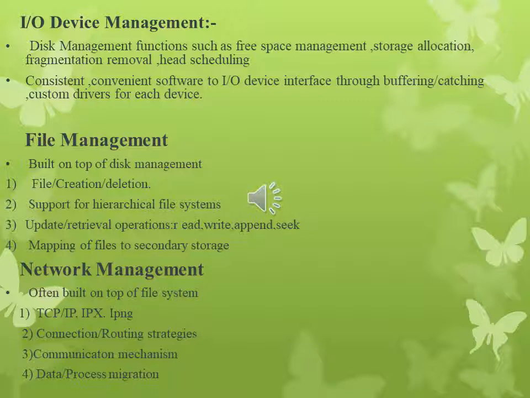A distributed system is a collection of computers or processors that never share their own memory or clock. In this type of system, all the processors have their local memory and the processors communicate with each other using different communication lines like fiber optics or telephone lines. The computers in the network are connected through a communication network which can be configured in a number of different ways. The functions of network management.